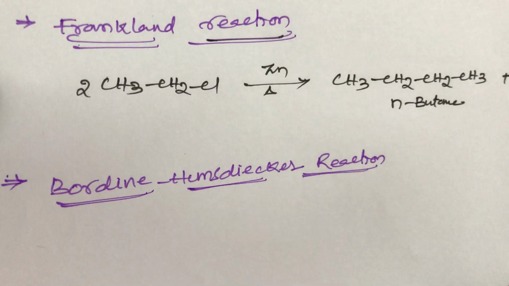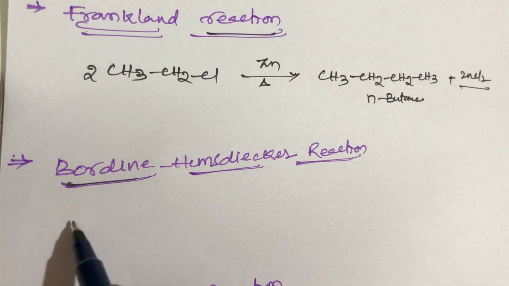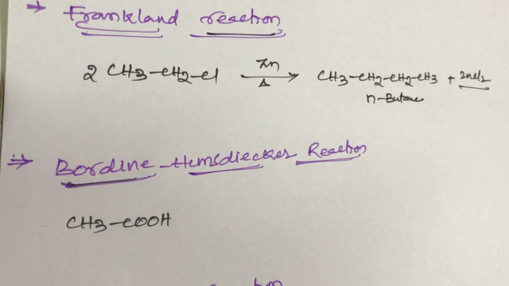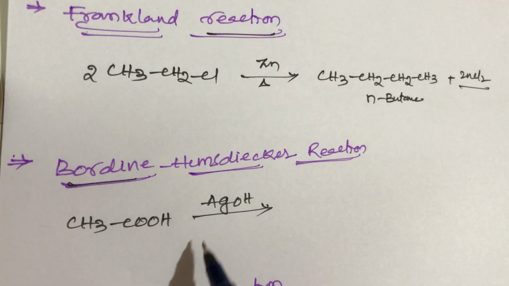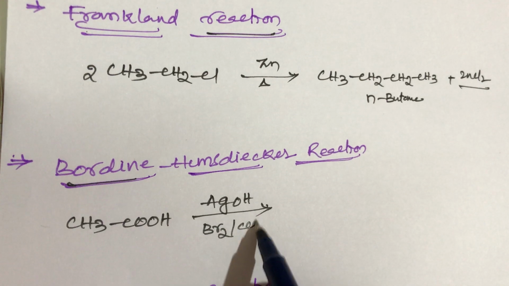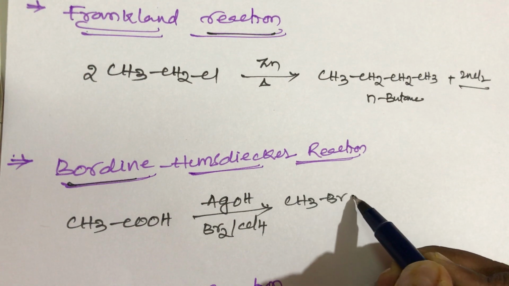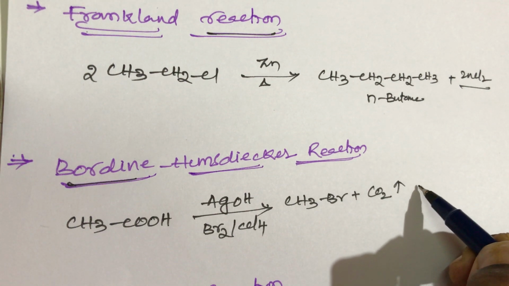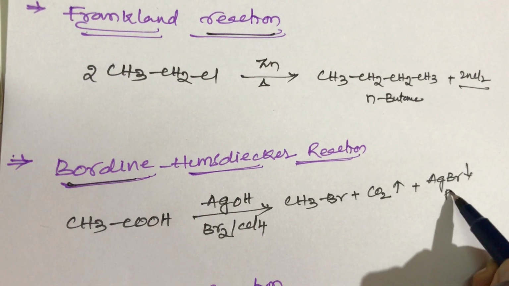The next named reaction, students, is the Borodin-Hunsdiecker reaction. For example, when acetic acid, CH3COOH, reacts with silver oxide in the presence of Br2 in a non-polar solvent, we get methyl bromide plus carbon dioxide gas, and silver bromide, AgBr, a precipitate, is formed.